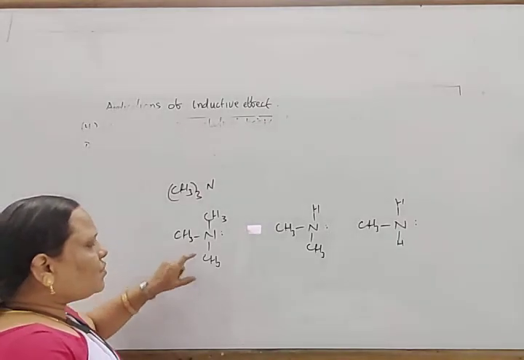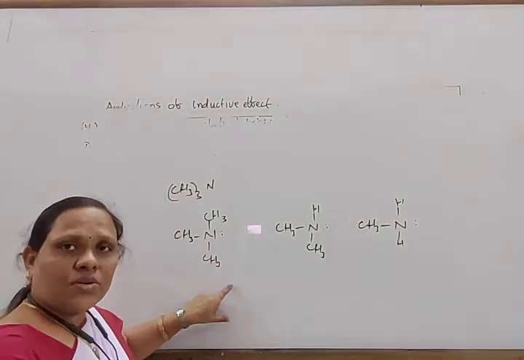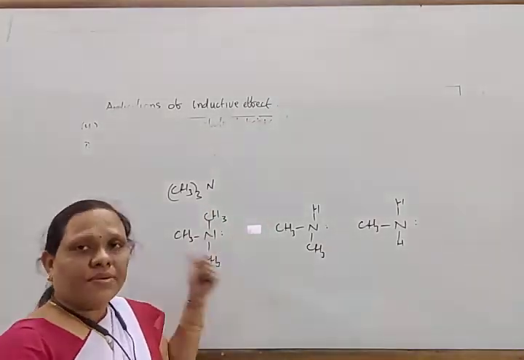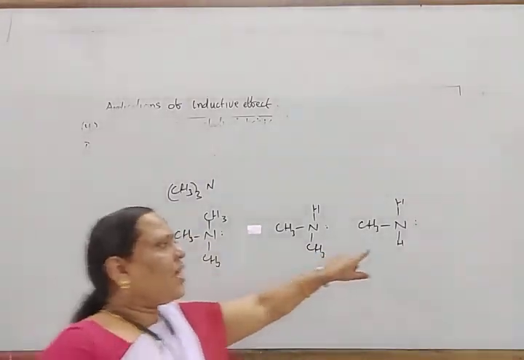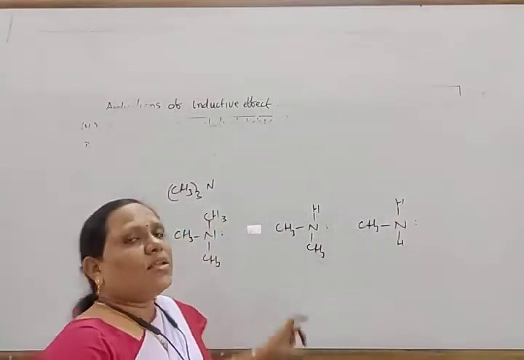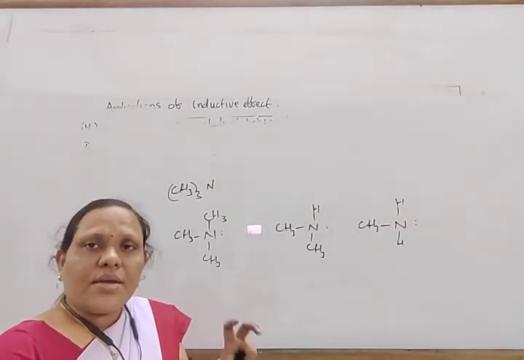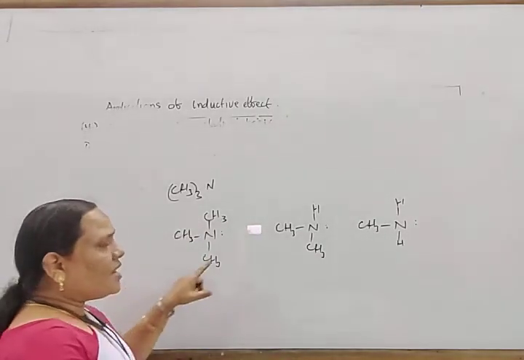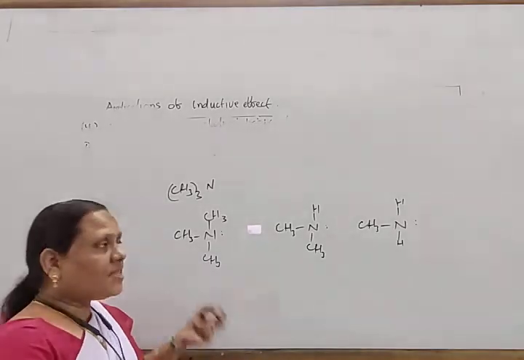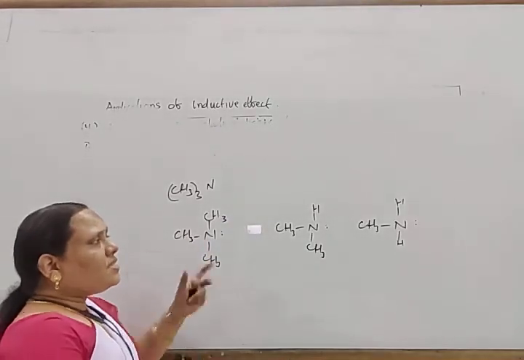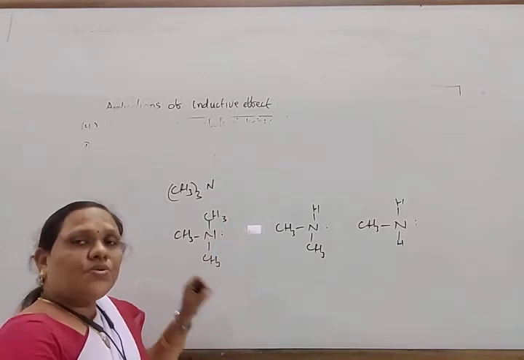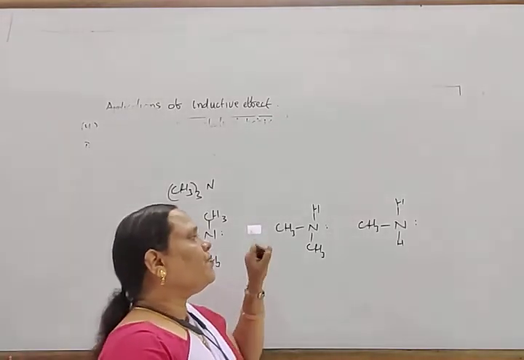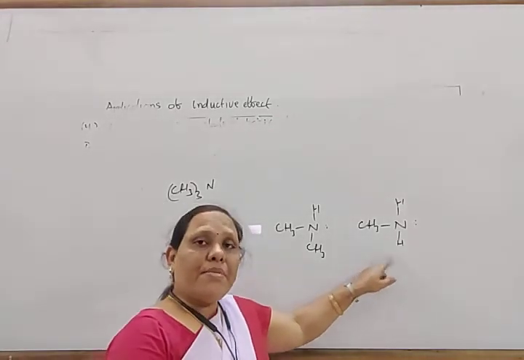due to the presence of the CH3 groups, these are bulkier groups. So due to the presence of bulkier groups, protonation, the receiving of H plus, becomes difficult. Look here, hydrogen has a very small size and the methyl group has a larger size. The larger size is called a bulkier group. The nitrogen atom has a smaller size and these three methyl groups have a larger size, due to which protonation becomes difficult. So due to this steric effect, this tertiary amine becomes less basic than the secondary amine and primary amine.